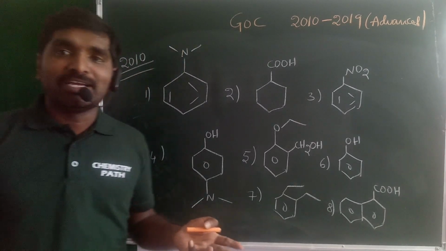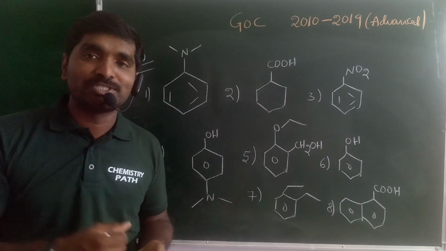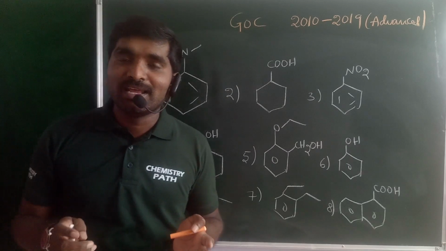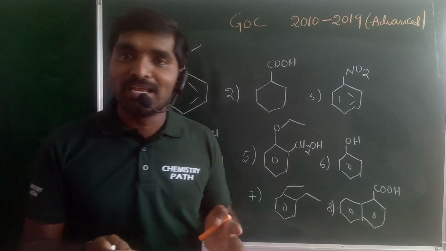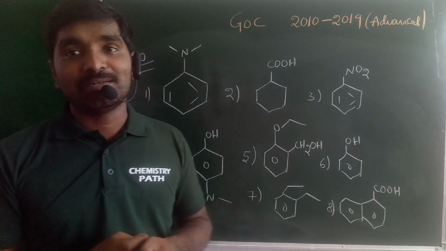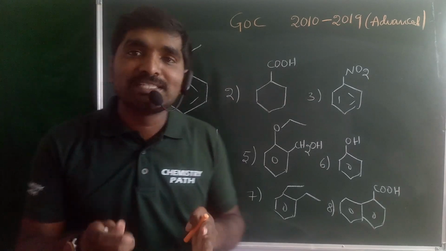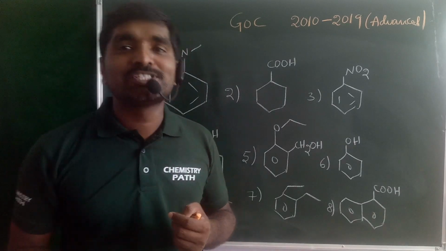So nothing but a simple one, guys. Which of the following is acidic in nature? More acidic in nature, that is our question. More importantly, in organic chemistry, generally terminal alkynes are acidic in nature, alcohols are acidic in nature, carboxylic acids are acidic in nature, phenols are acidic in nature. But how can you differentiate the alcohols, phenols and carboxylic acid? That is the most important word.